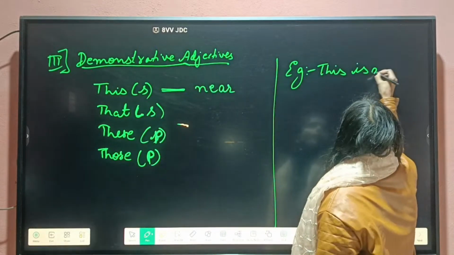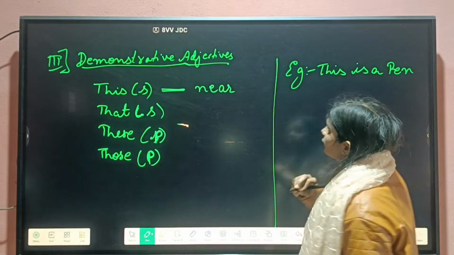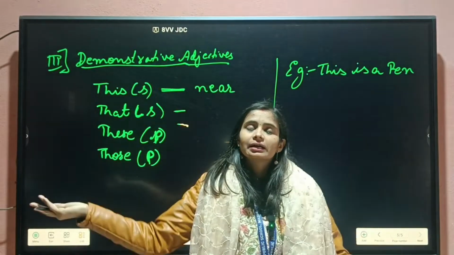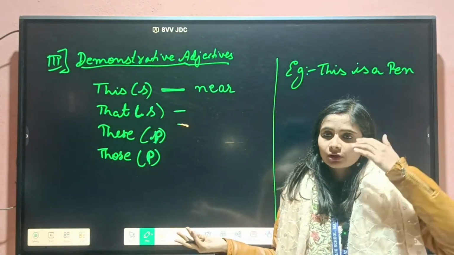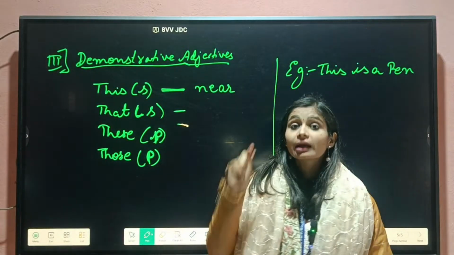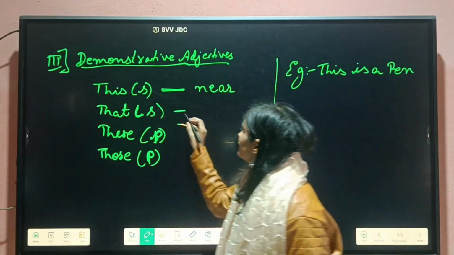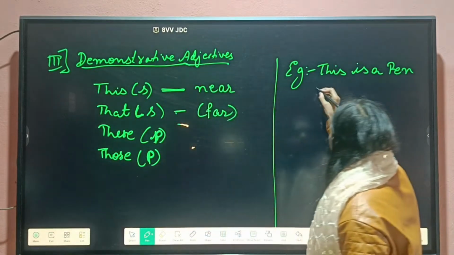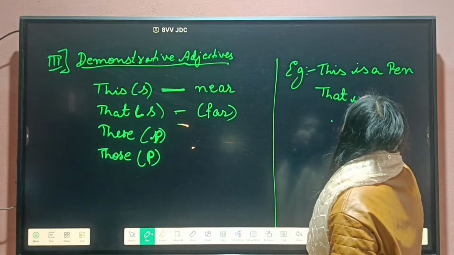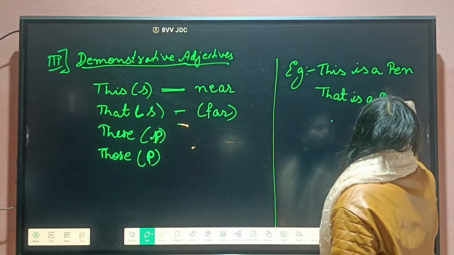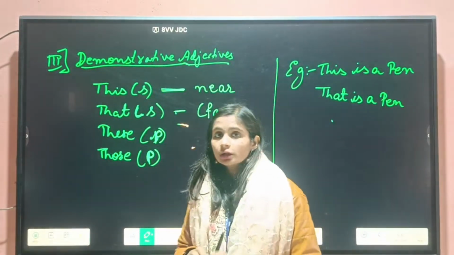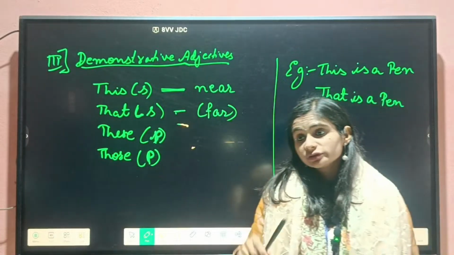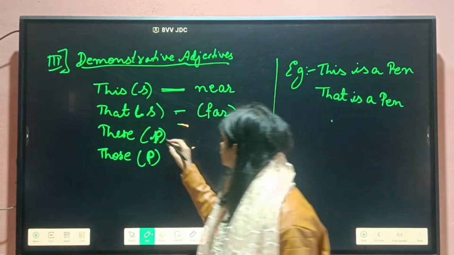This is a pen. Now if I keep this pen far from me, like 5 or 10 meters away, what I can say is "that is a pen." So we will use "that" when the thing is far from us. I am writing here, "that is a pen." Now "these" means plural, and the pen is only one, so we can't say "these is a pen" or "those are pen." So "these" we will use for plural.